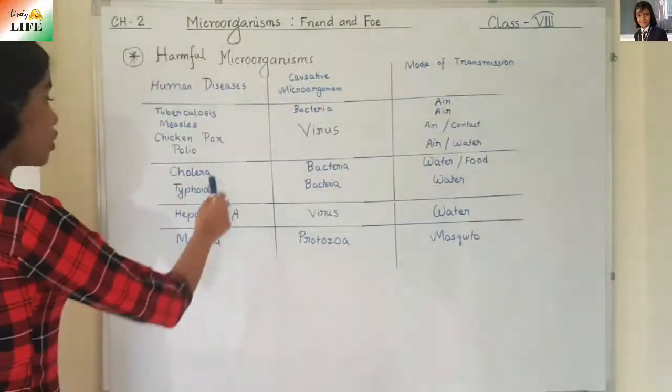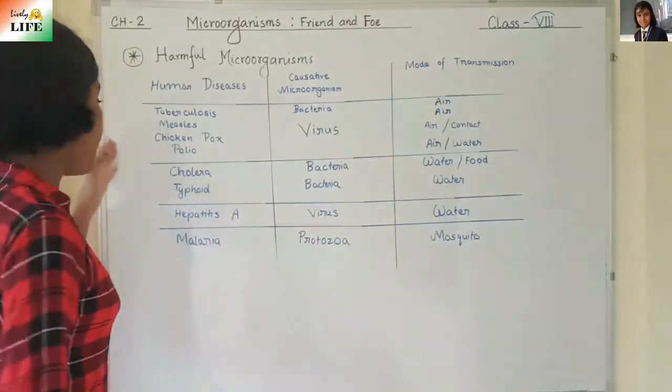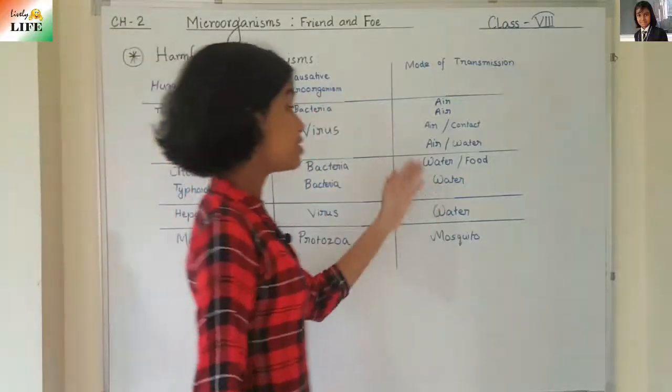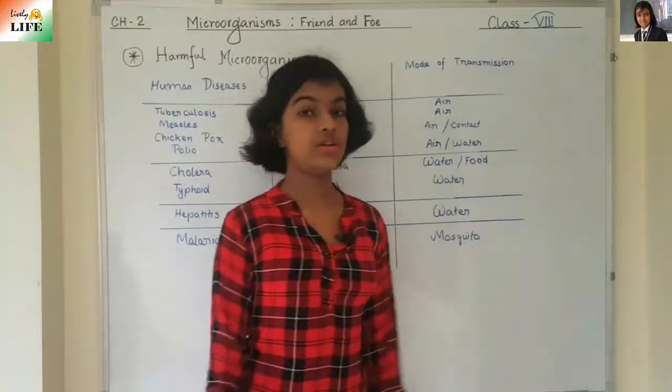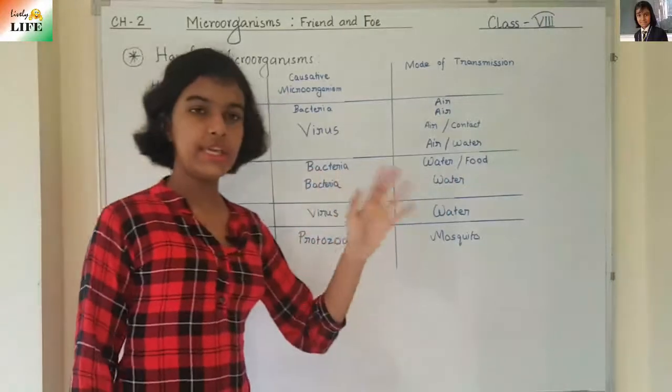Now the next one, cholera and typhoid. They are caused by bacteria. And their mode of transmission is food and water. Cholera is transmitted by water and food, and typhoid is transmitted only by water.